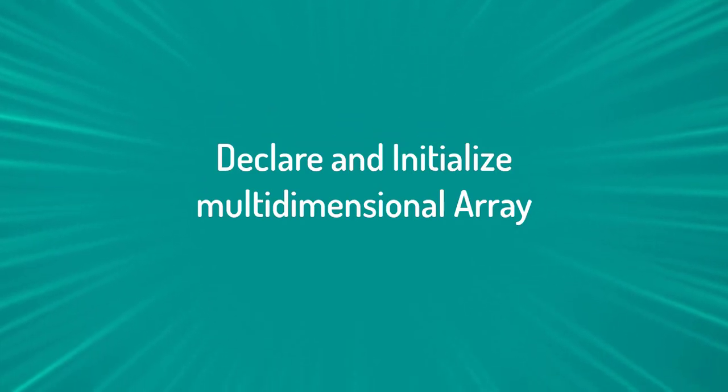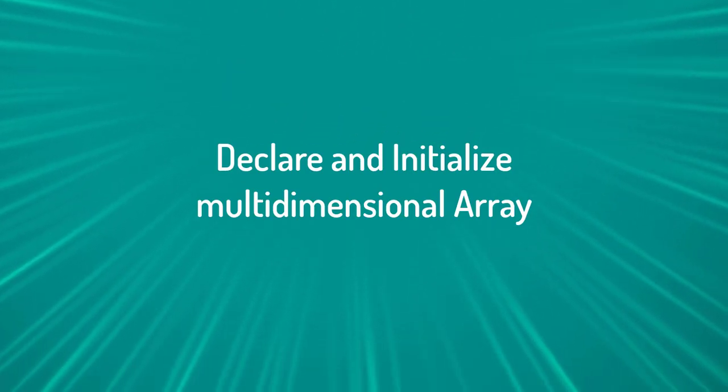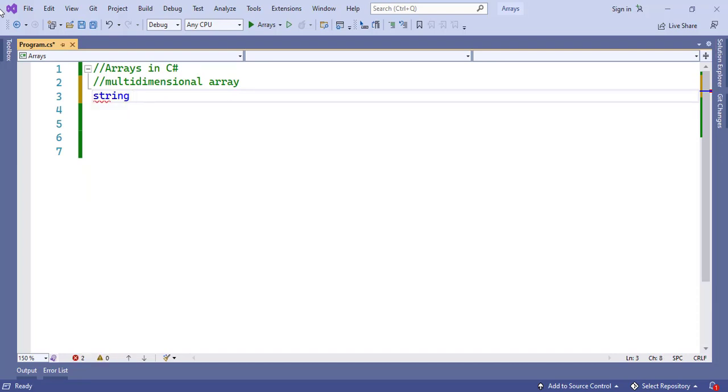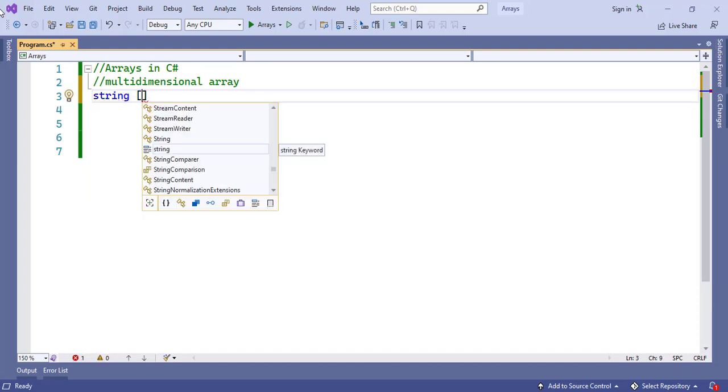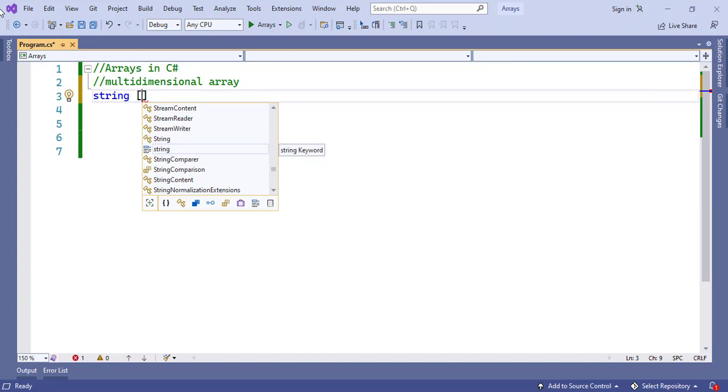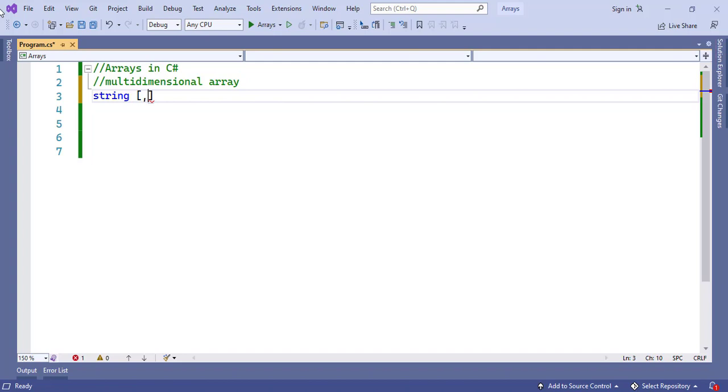How do we declare and initialize a multi-dimensional array? It is similar to declaring and initializing a single dimensional array, the only difference is that here you will have both rows and columns. For that, in the square brackets you need to mention a comma. One comma tells you it is a 2-dimensional array. If you provide 2 commas, it is a 3-dimensional array.